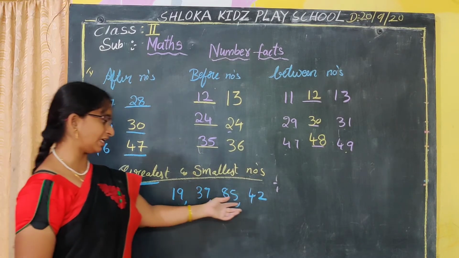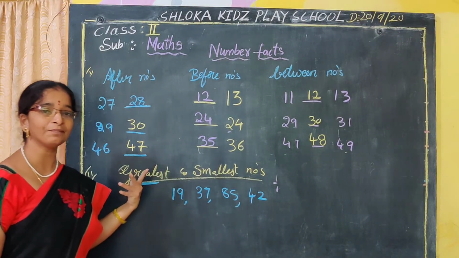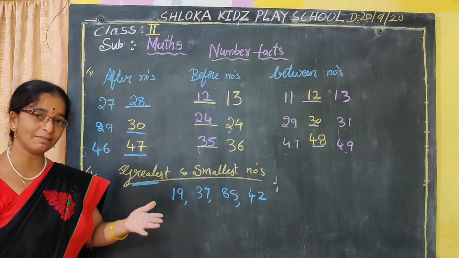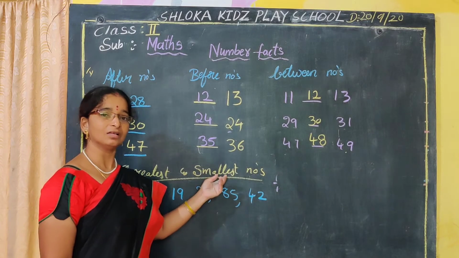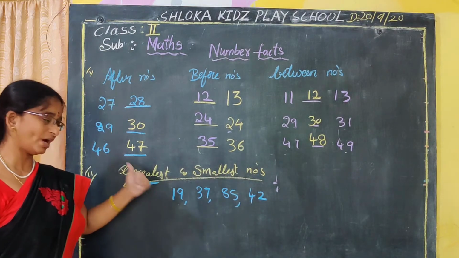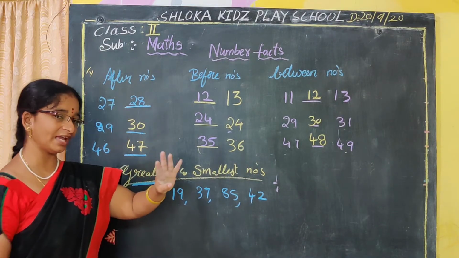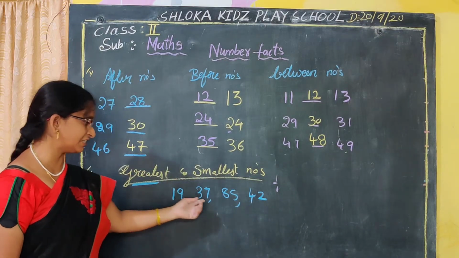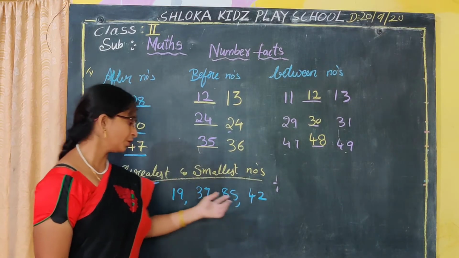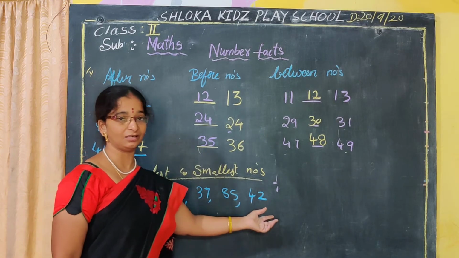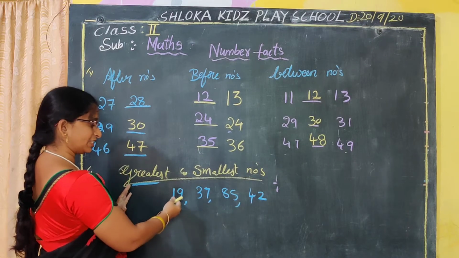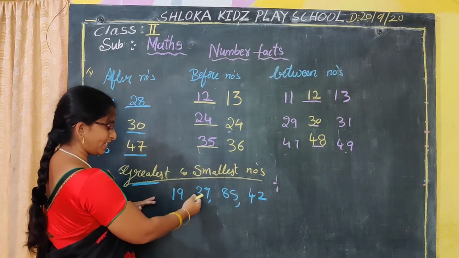So which is the greatest number, what does it mean nana? The big number is called the greatest number. The small number is called the smallest number. So which is the biggest number here? 1 is bigger, 3 is bigger, 8 is bigger, 4 is bigger. So single digit first we will take the single digit. Okay na? With two digits you may get confused. So always we have to check from the tens place. Okay na? Ones place and tens place.